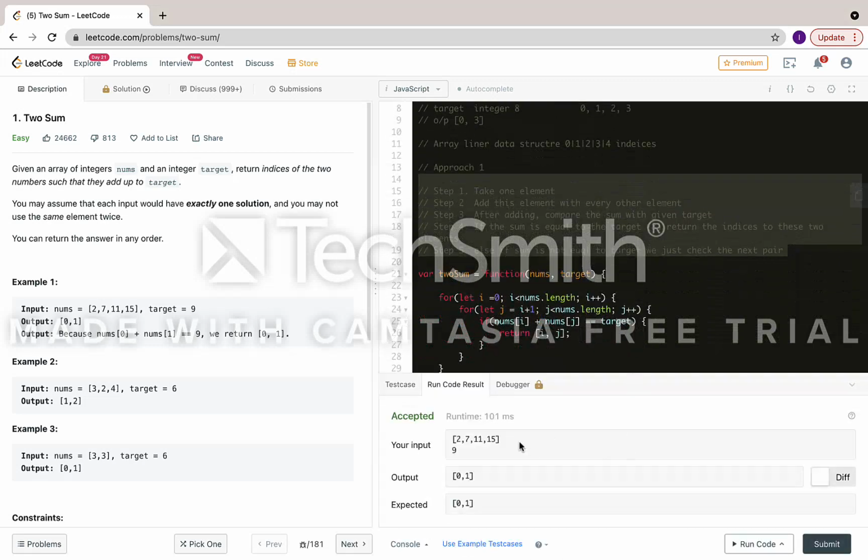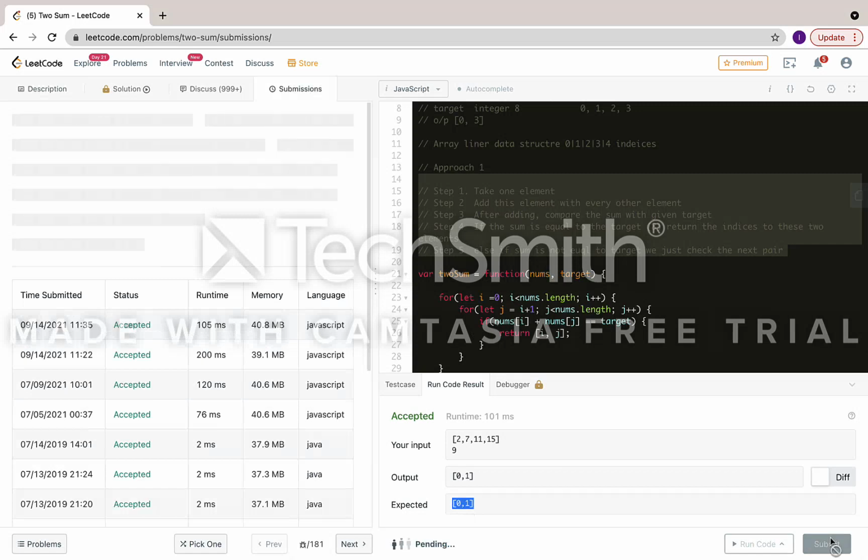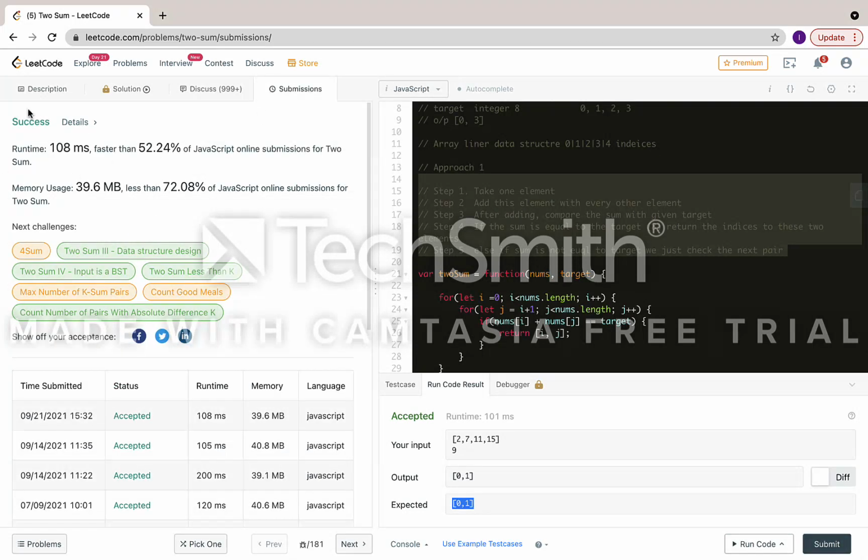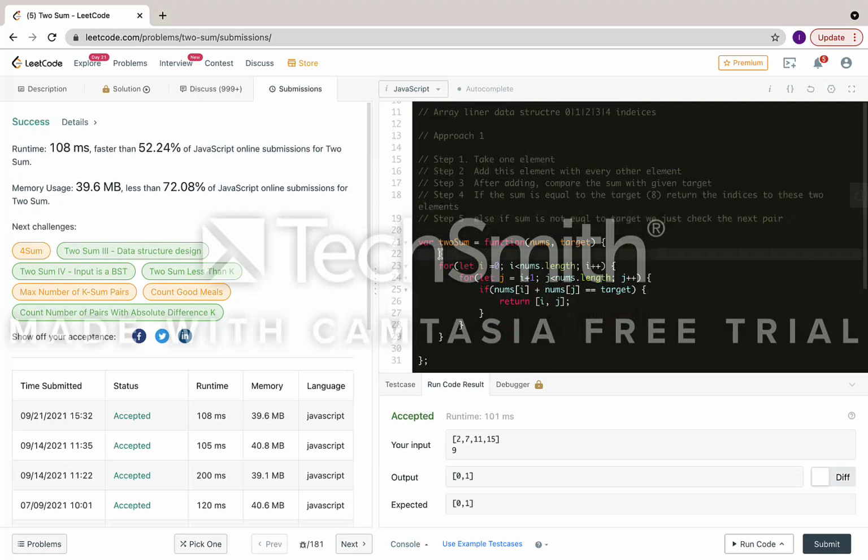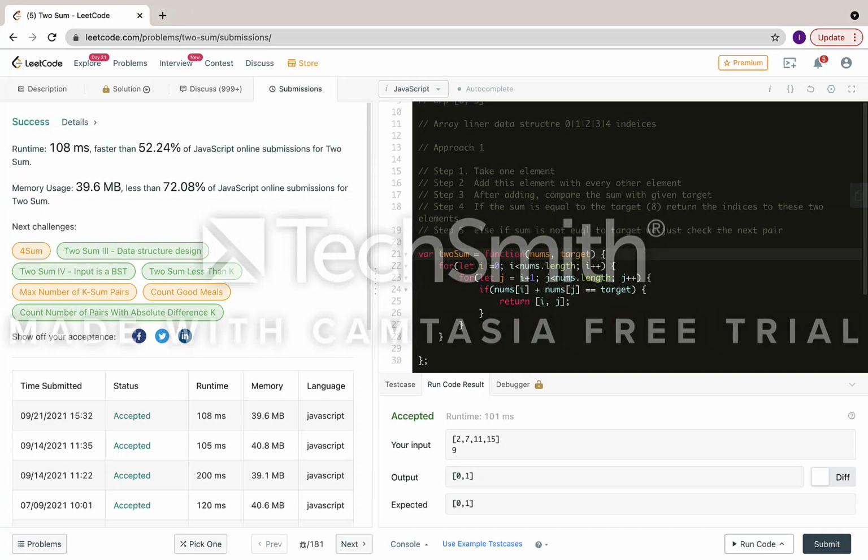It's accepted, and the output is 0 1 and expected is 0 1. Let's submit this solution. Now it's submitted and also a success. So this solution is working fine, with no error or anything wrong.